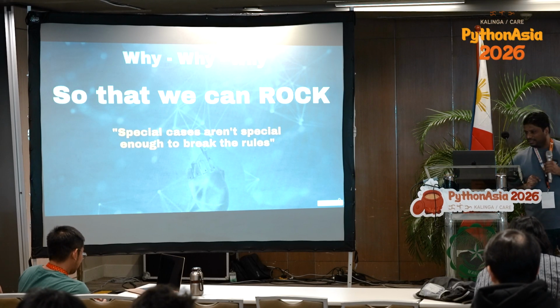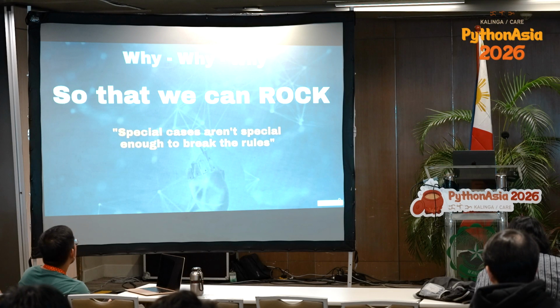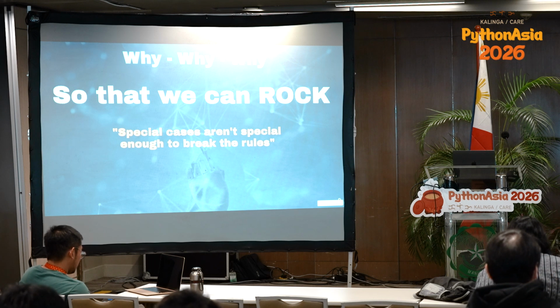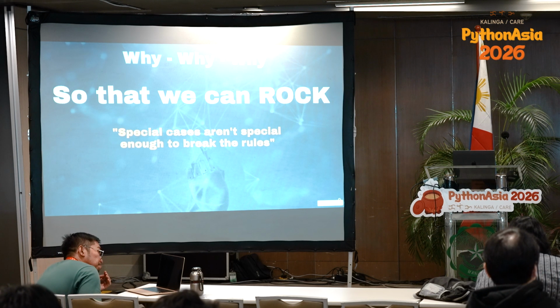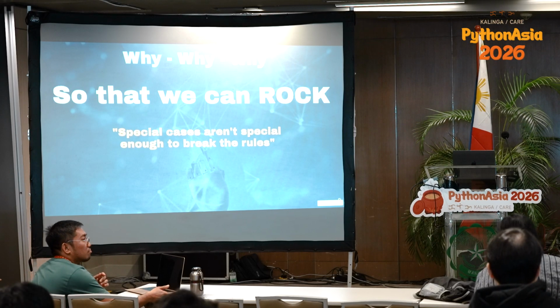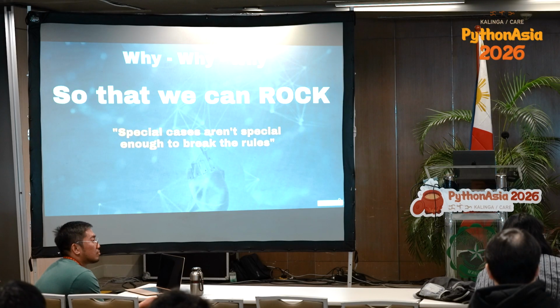Okay? Another Zen, special cases aren't special enough to break the rules. So indexing a set is not very special, so I should not break the rule. But immediately after this Zen, another line comes, which I've shown before also, practicality beats purity.